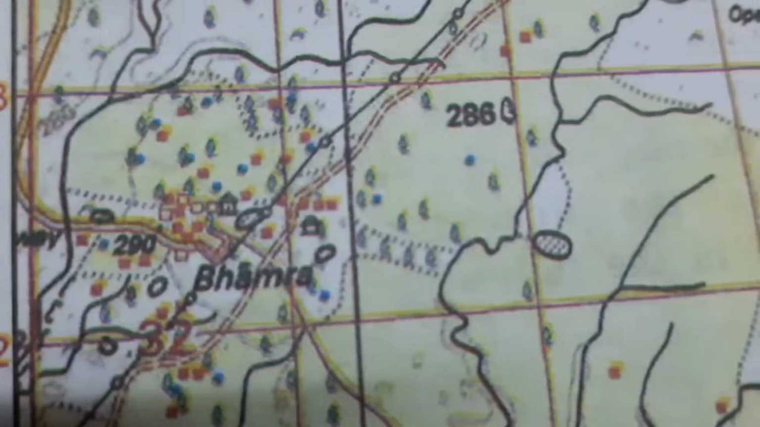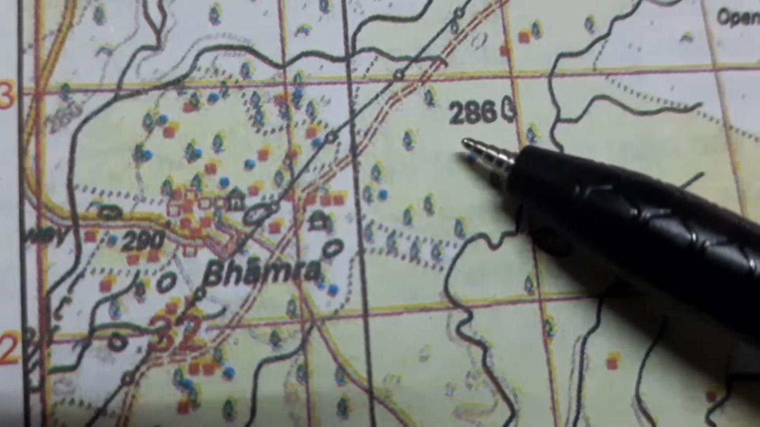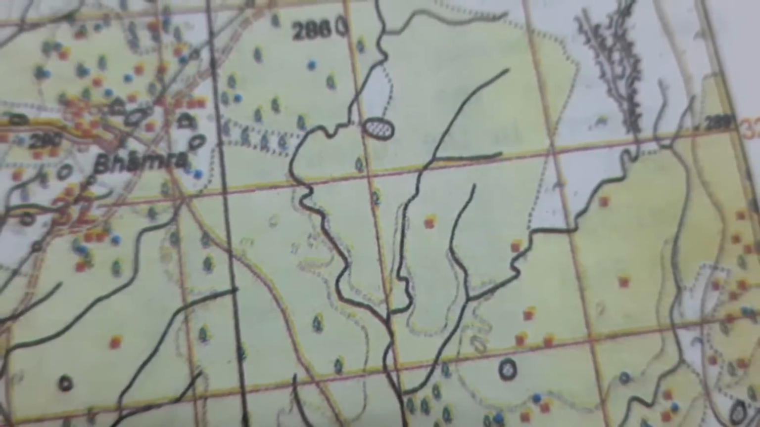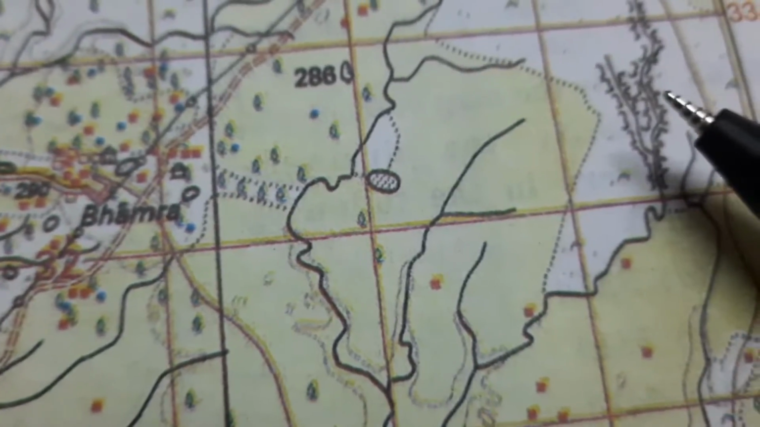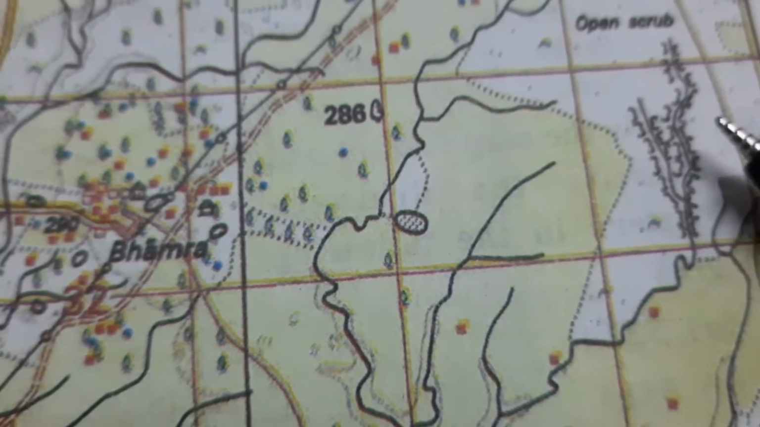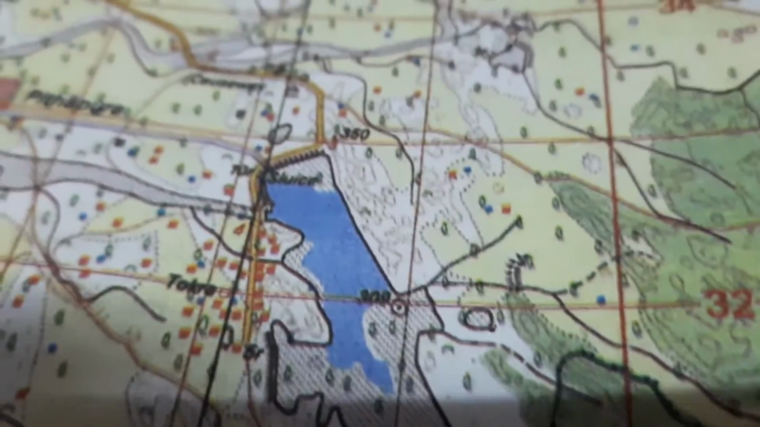See, what is this? A black tree with a number. It is a surveyed tree. Then see this. What is this? This is broken land.